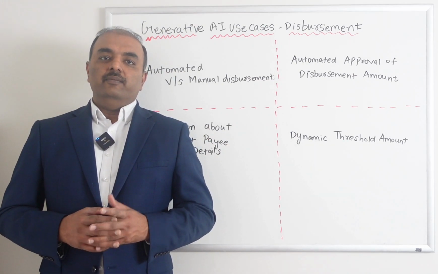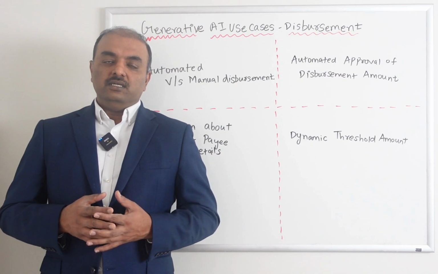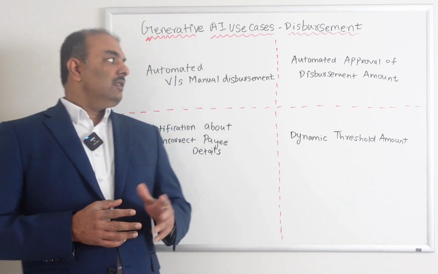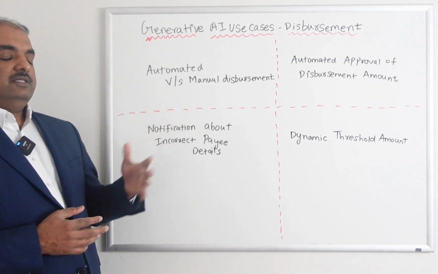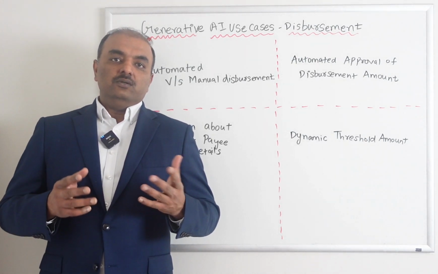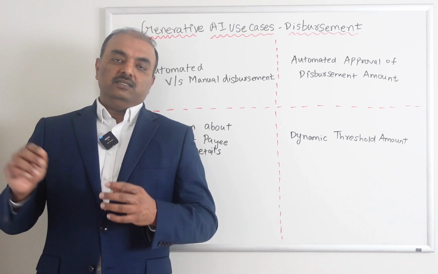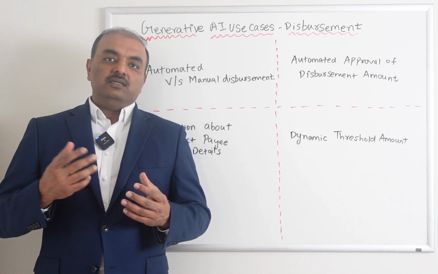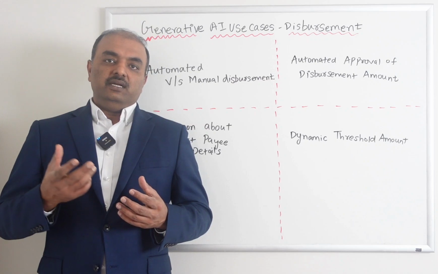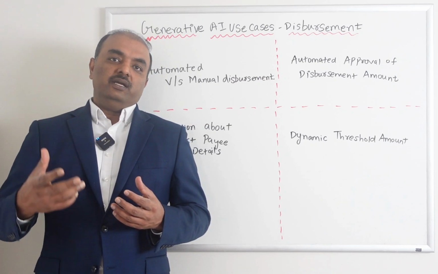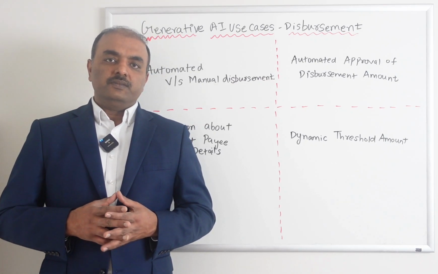Generative AI can help in a few of these cases. The first one is automatic versus manual disbursement. There are two ways we can do disbursement. One, somebody manually creating a disbursement from the suspense. Second, a batch looking at the payment amount. If it's sitting for 3 or 4 days, then it creates the automatic payment request.